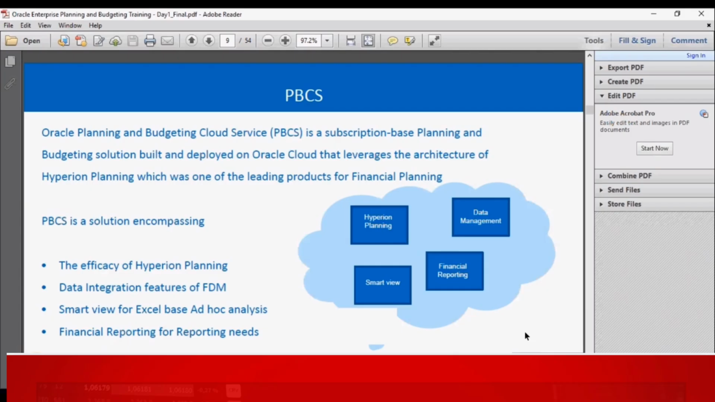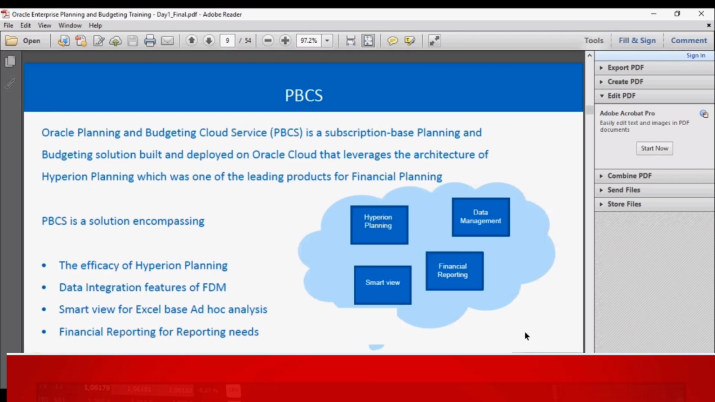The third one is Smart View, where Excel ad hoc analysis can be done. We all know Excel is the best friend to most of the financial planners. So Excel reporting and analysis is beneficial. In addition to data analysis, which was part of on-prem Hyperion Planning, metadata management like addition or movement of members can also be done in PBCS through Smart View.